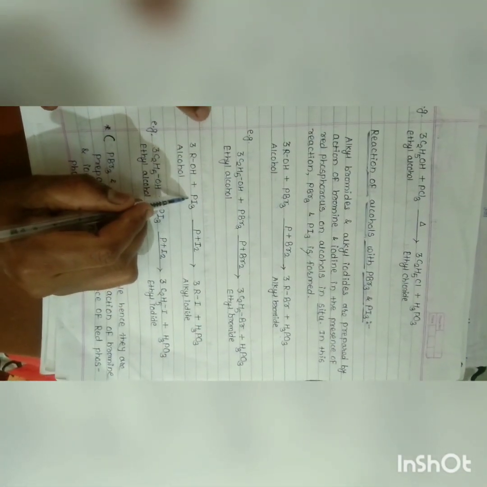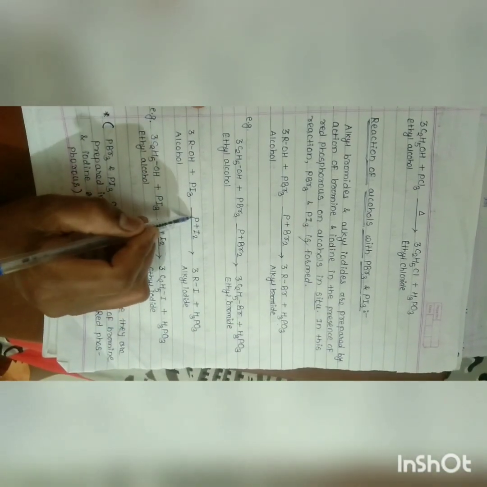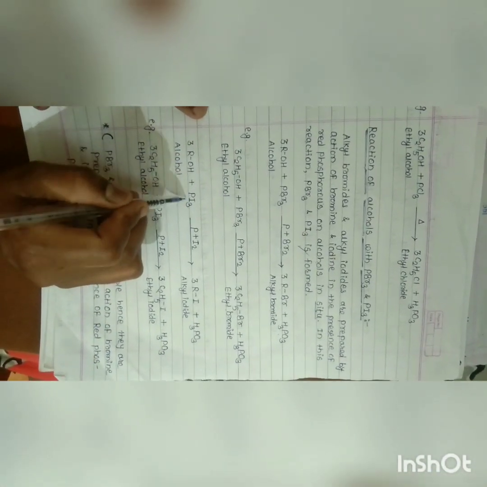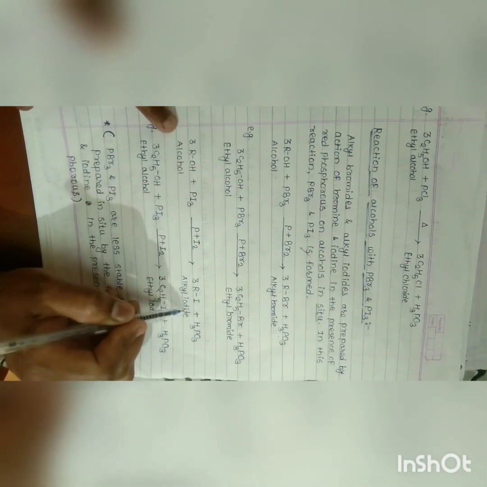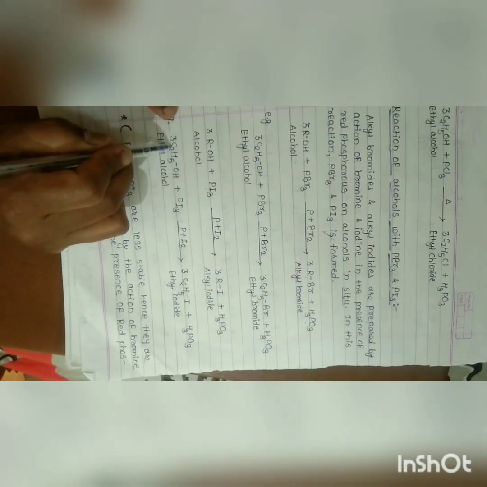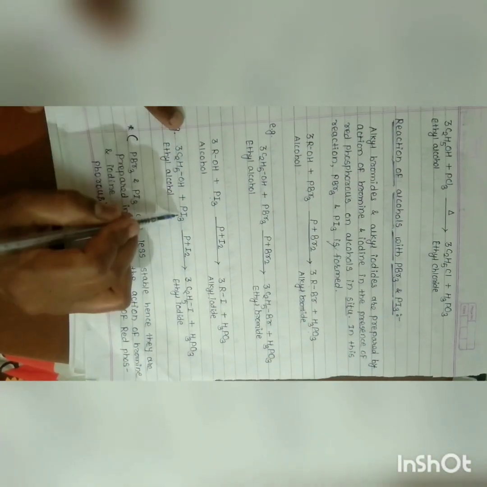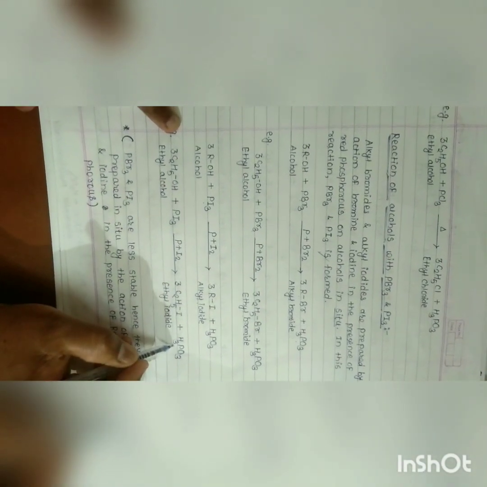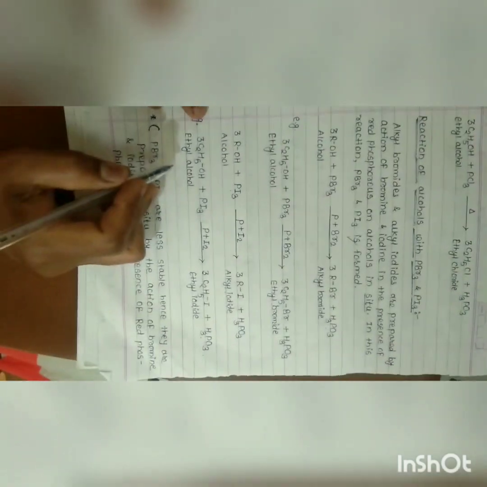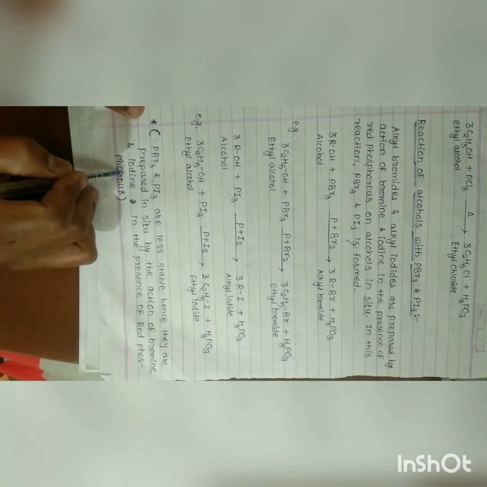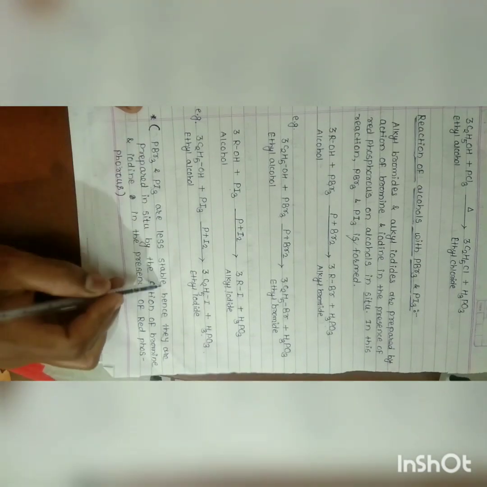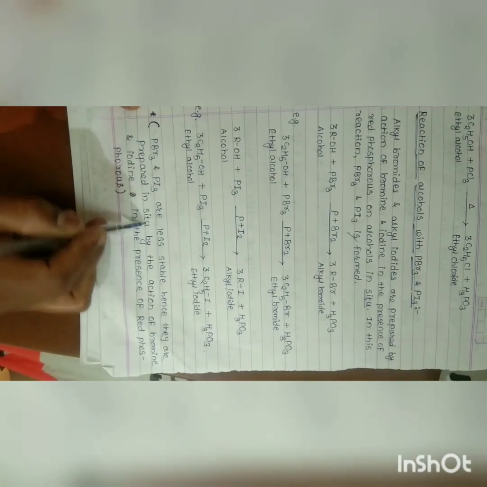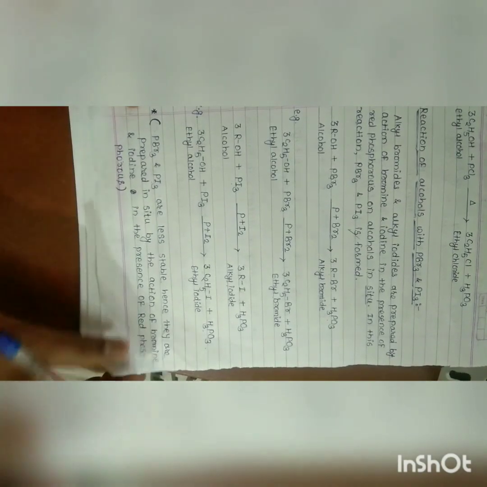Here PI3 is again prepared by the action of iodine on red phosphorus. PI3 is obtained and this PI3 reacts with our alcohols to give the product alkyl iodide. Here, for example, 3 molecules of C2H5OH react with PI3 to give 3 molecules of ethyl iodide. Again the byproduct is the same, H3PO3. Here we have to give a note: PBr3 and PI3 are less stable, hence they are prepared in situ by the action of bromine and iodine in the presence of red phosphorus.